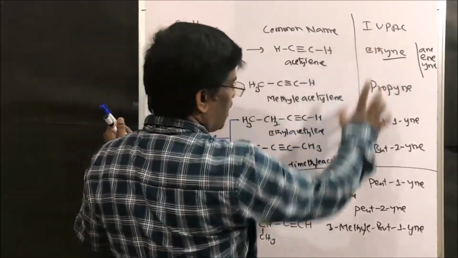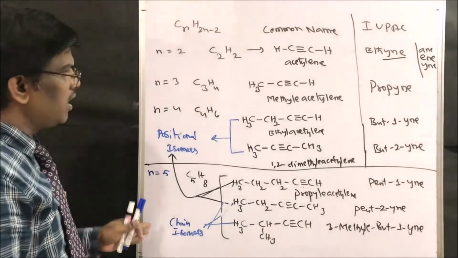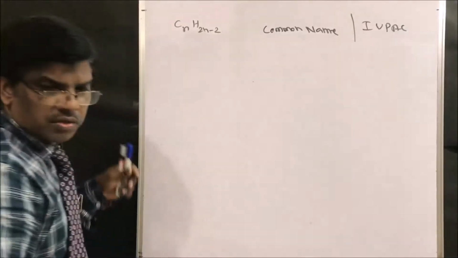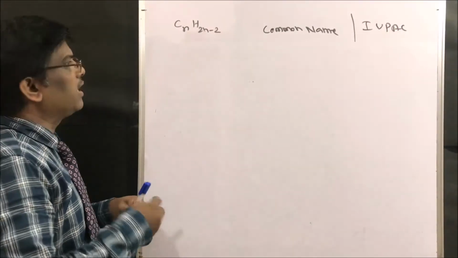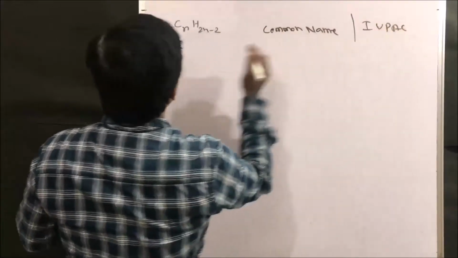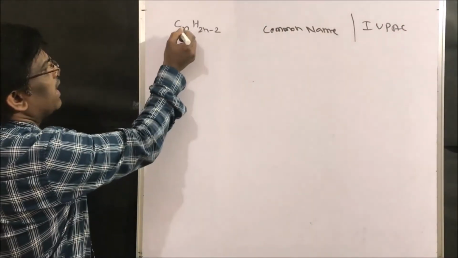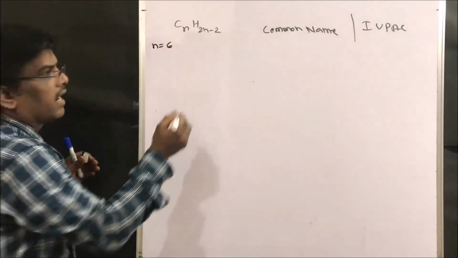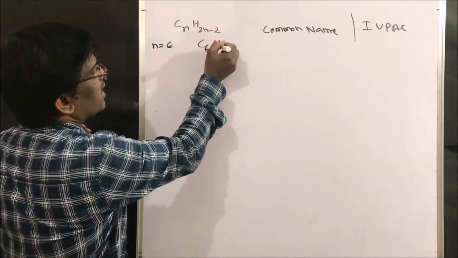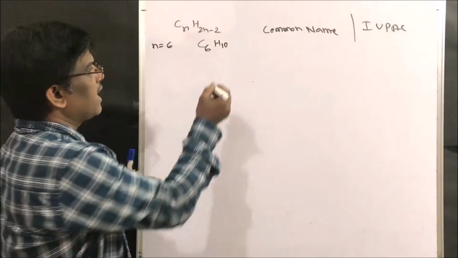So as per IUPAC name, you can write like this. If you try when it is n equal to 6, let us see. If you want to write down, you can try it on your own, or for your understanding I am going to solve it also. So when n equal to 6, what is the molecular formula? C6H10, right? So let us write the structure.